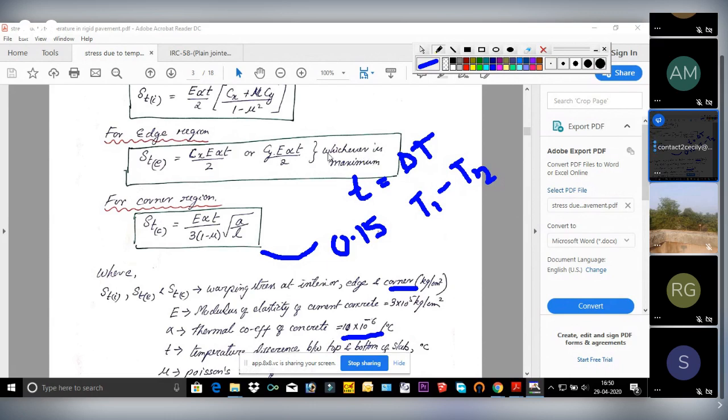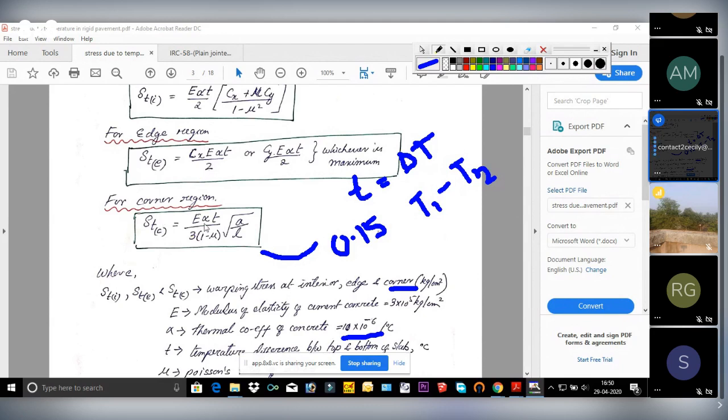If Cy is maximum, then obviously the whole value will be maximum, or if Cx is greater, then the whole value will be greater. So no need to calculate twice. If we calculate Cx and Cy, and we see that Cx is greater than Cy, then only use this formula.